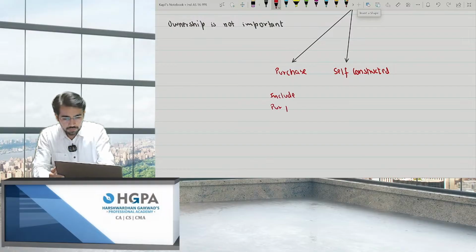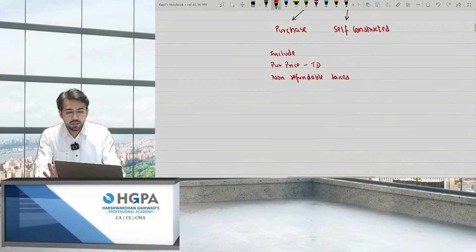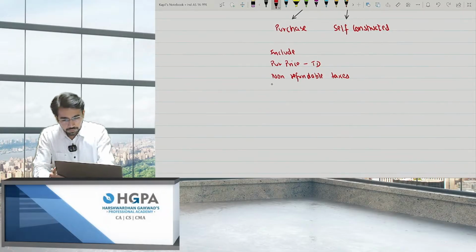So I can include purchase price, obviously minus trade discount, right? All the non-refundable taxes, right? Next point. All the directly attributable expenses.